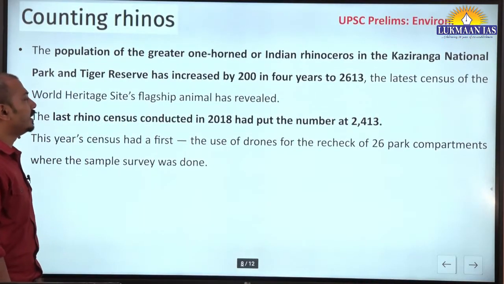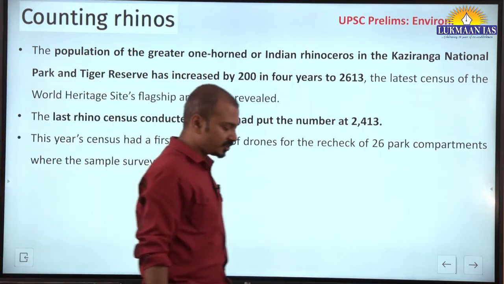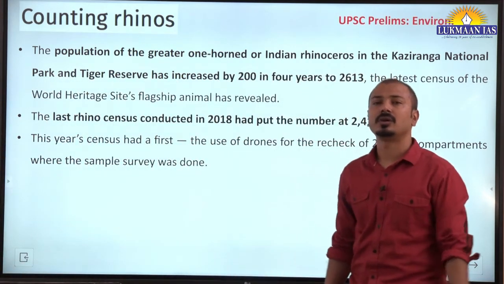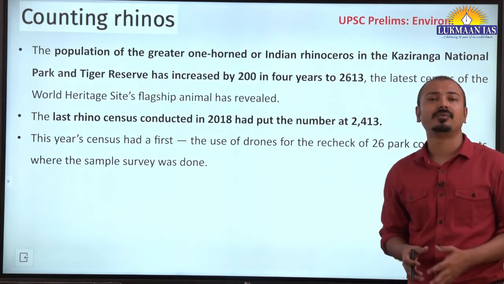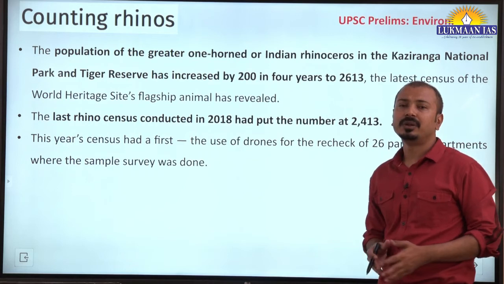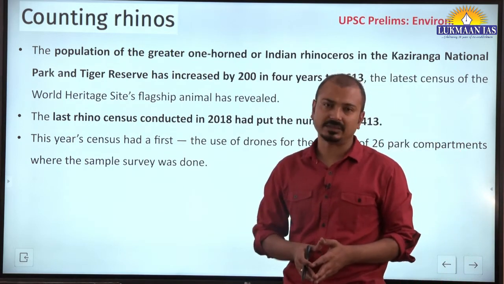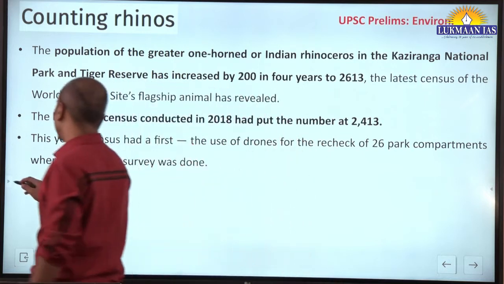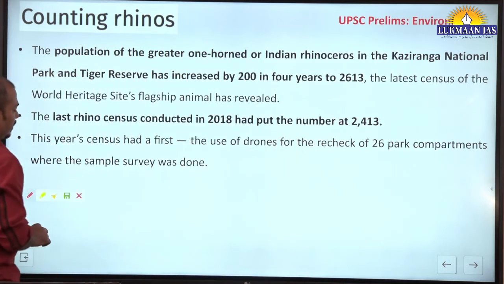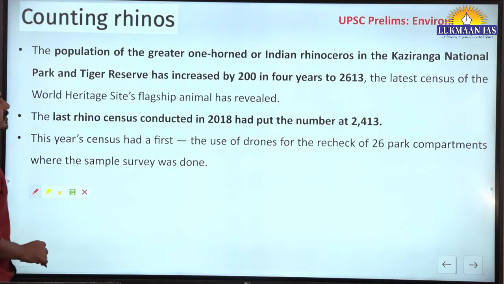Now counting rhinos. So yes, it will be revision for you. There is good news for Indian one-horn rhinos. There is an increase in the number of one-horn rhinos found in the recent census in Kaziranga National Park, one of the major habitats for this vulnerable species.